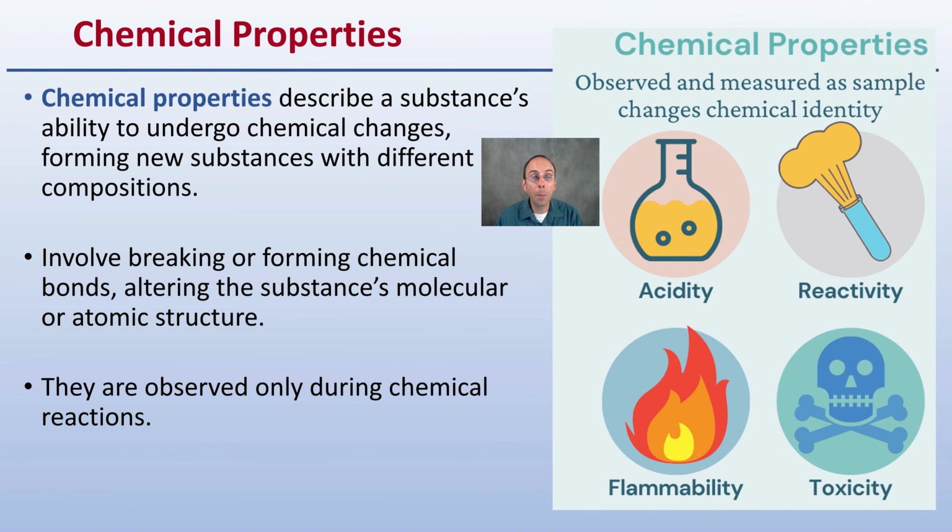All right, so let's look at some of the chemical properties here. And what are they? Well, they describe a substance's ability to undergo chemical changes, forming new substances with different compositions. They involve breaking or forming of chemical bonds, altering a substance's molecular or atomic structure. They're observed only during chemical reactions. So they can be observed and measured as simple changes in chemical identity. Acidity, reactivity, flammability, toxicity, all would fall under this broad category of chemical properties.